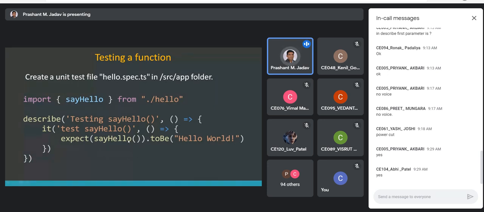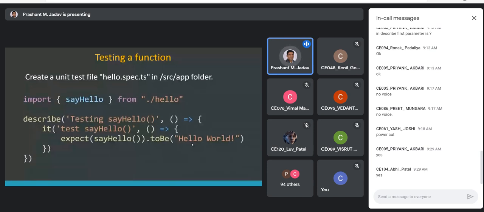So basically within expect we are invoking the say hello function, which returns something which can be compared via the matcher, that is the toBe function, toBe hello world. And this test case should pass unless there is a spelling mistake or maybe uppercase, lowercase does not match. So based on that, either you will get an error or the test case will pass.